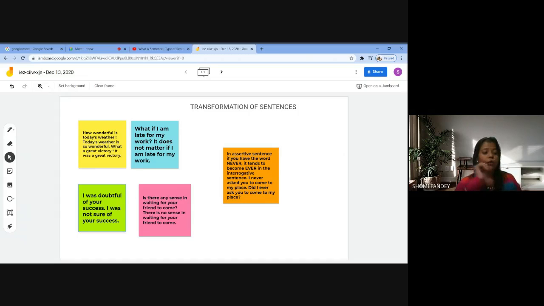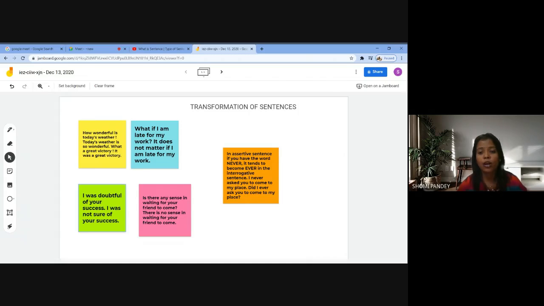Now one thing to remember, children, in this transformation of sentences is that in an assertive sentence, if you come across the word never, never means no, don't you ever do that. If that never comes, it will change into ever. That means you just stealthily remove that n, and then you will have the word ever. So it tends to become ever in an interrogative sentence.